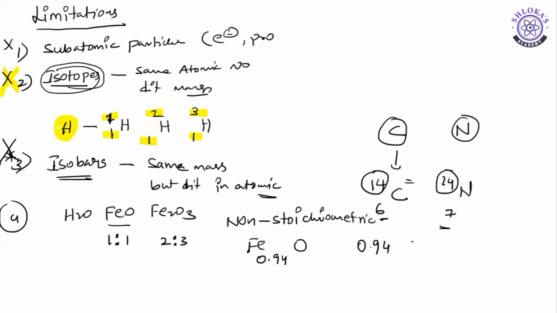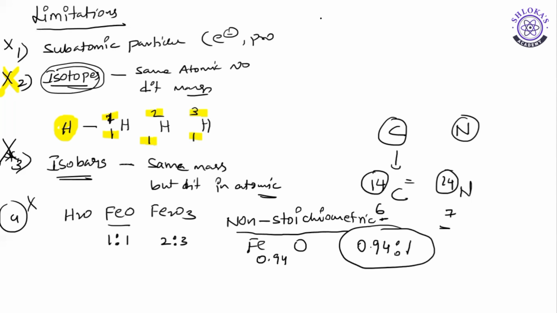And how many oxygen atoms? 1. What is the ratio? 0.94:1. That means it is not a simplest whole number ratio. So the fourth point was also proved wrong after the discovery of non-stoichiometric compounds. Before this, it was correct, but after their discovery, it has been proved wrong.